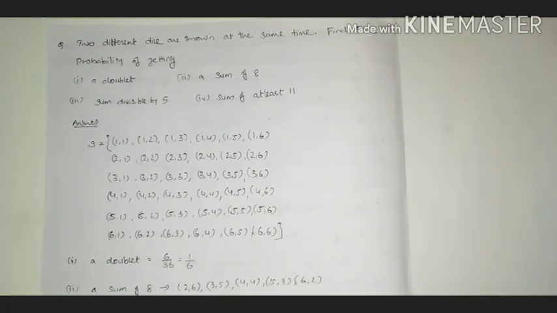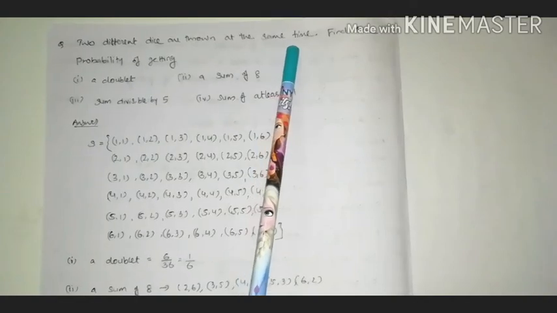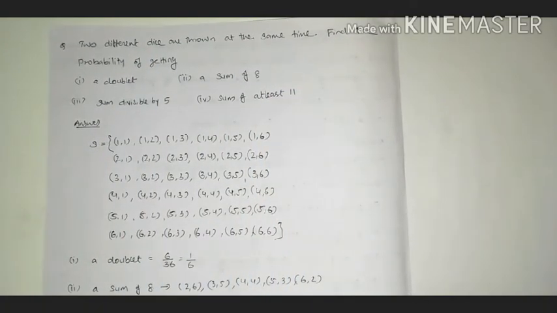When we check the next question, the question is: 2 different dice are thrown at the same time. Find the probability of getting first, a doublet; second, a sum of 8; third, a sum divisible by 5; and fourth, a sum of at least 11.